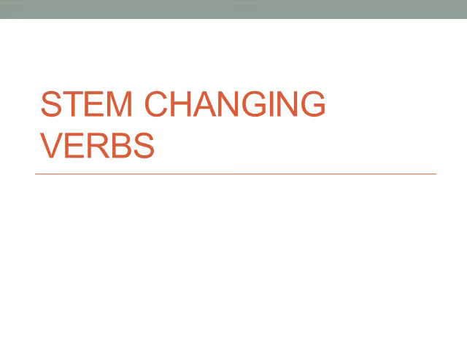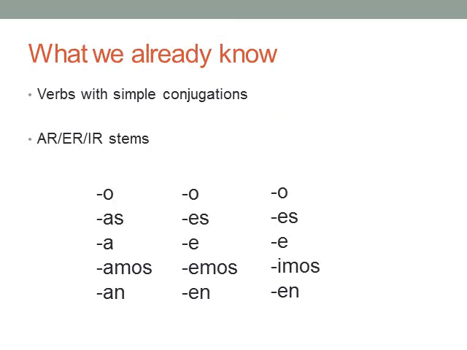Hola chicos! Today we're going to be taking a look at stem changing verbs in Spanish. Now, we already know verbs with simple conjugations, with AR, ER, and IR stems. For example, the first column I have here is AR verbs, the second column is ER verbs, and the third column is IR verbs. We can tell the difference between ER and IR verbs in the nosotros and the vosotros forms. They're conjugated slightly differently.